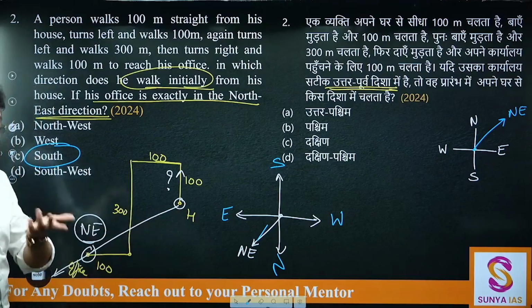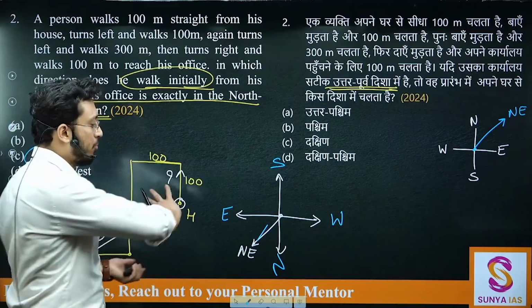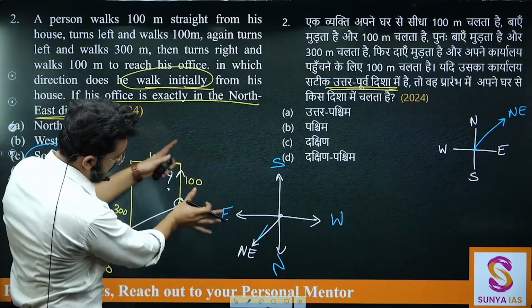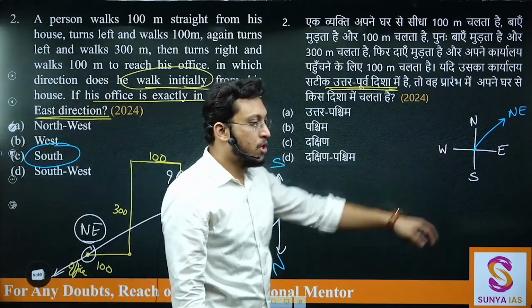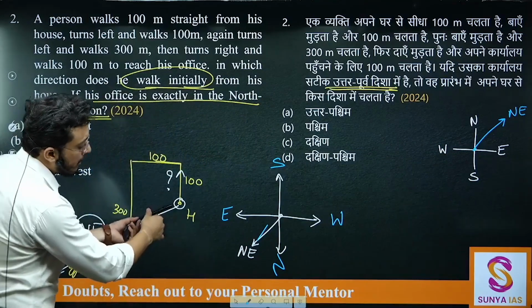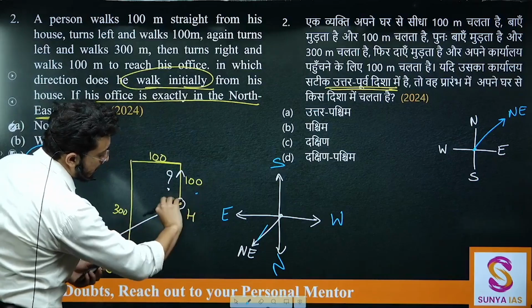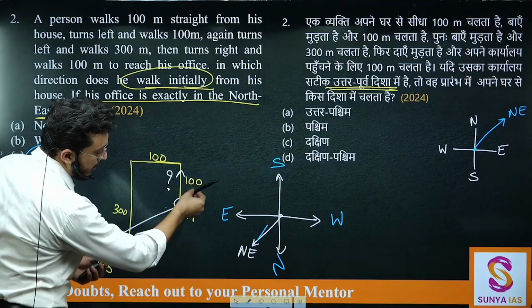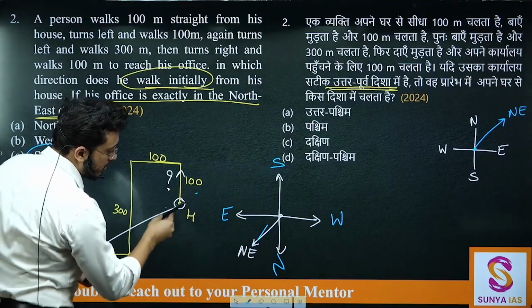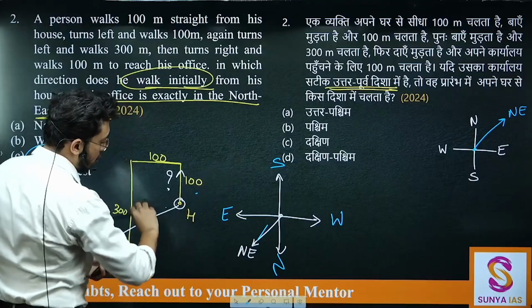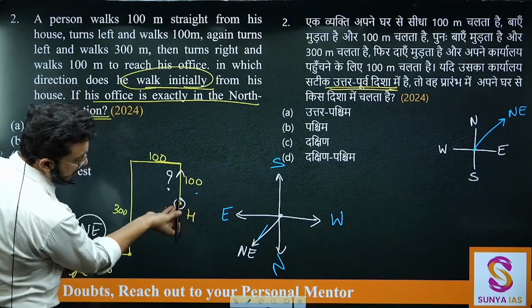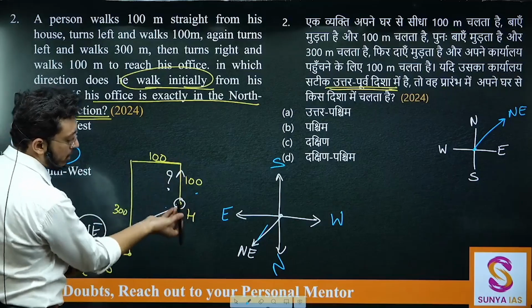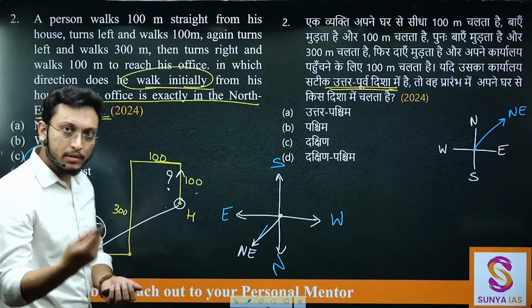आप इसको ऐसे भी कर सकते हो. If you are making it in a copy, just rotate it so that this arrow aligns with the northeast. So what you do? You will completely rotate it 180 degrees. If you completely rotate it 180 degrees, then only this arrow will be northeast. If you are rotating this arrow 180 degrees, then this particular arrow will also be rotated by 180 degrees. That means if this is north right now, then this becomes south. ऐसे भी कर सकते हो.